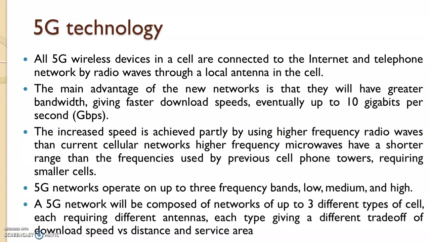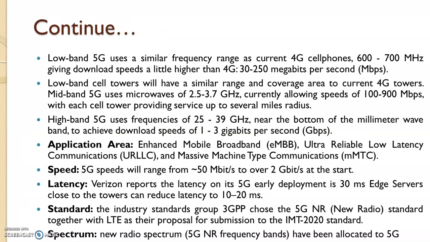5G networks operate on up to 3 frequency bands: low, medium and high. A 5G network will be composed of a network of up to 3 different types of cell, each requiring different antennas, each type giving a different trade-off, download speed versus distance and service area.